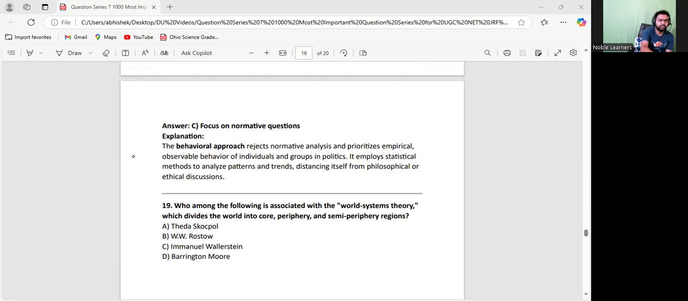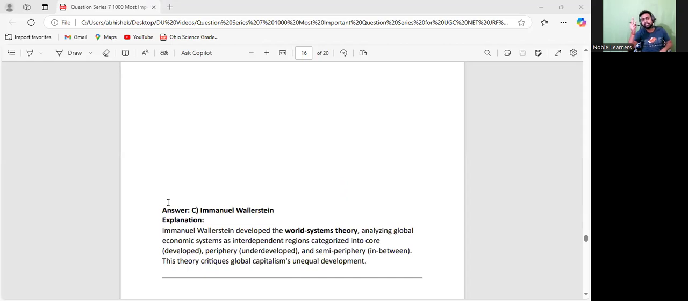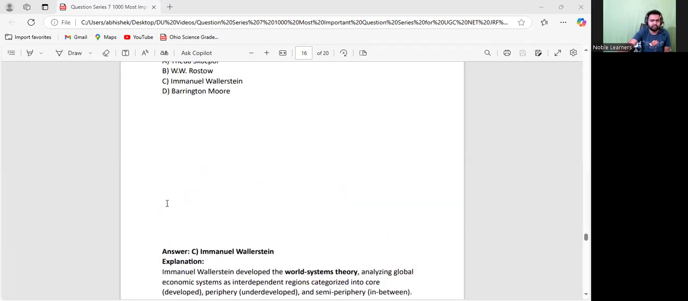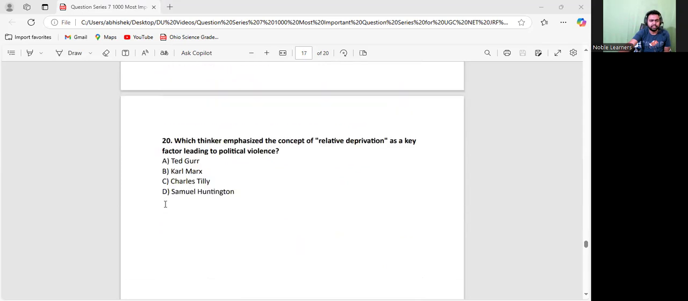Now, who among the following is associated with the world system theory and divides the world into core, periphery, and semi-periphery regions? This is a very easy question. You must be knowing about this. So the answer is Immanuel Wallerstein. Okay. Theda Skocpol is a thinker related to new institutionalism. Very important, right? New institutionalism, or historical institutionalism. New institutionalism has three different strands: sociological institutionalism, historical institutionalism, and rational choice institutionalism, right? So let us go to the next one. Immanuel Wallerstein.